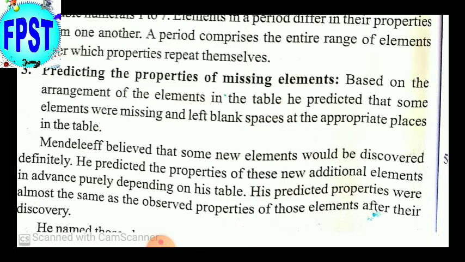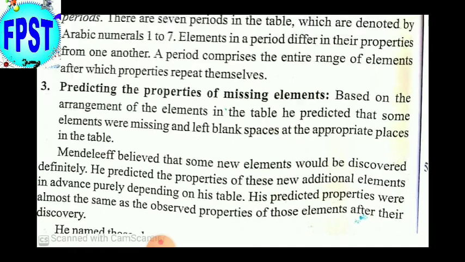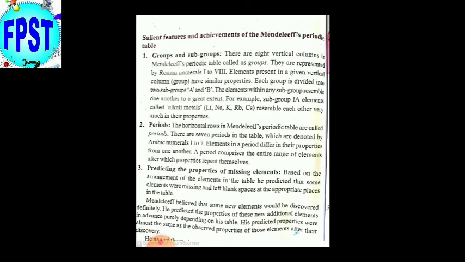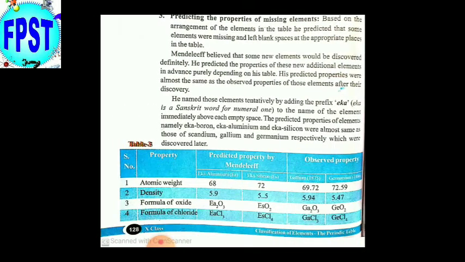He predicted the properties and the position and left the blank. His predicted properties were almost the same as the observed properties of those elements after their discovery. Means the elements were discovered with the same properties as told by Mendeleev.